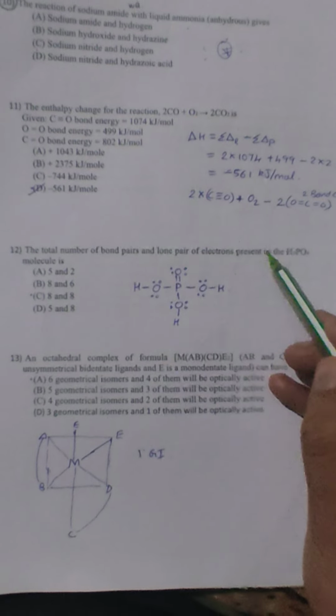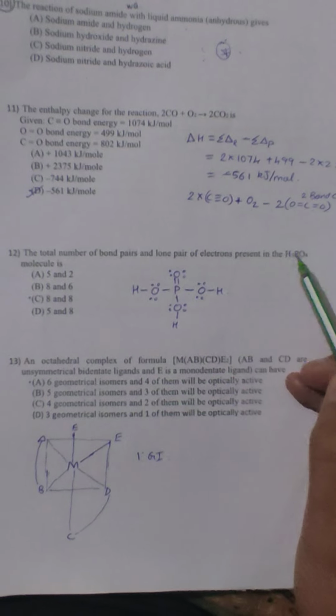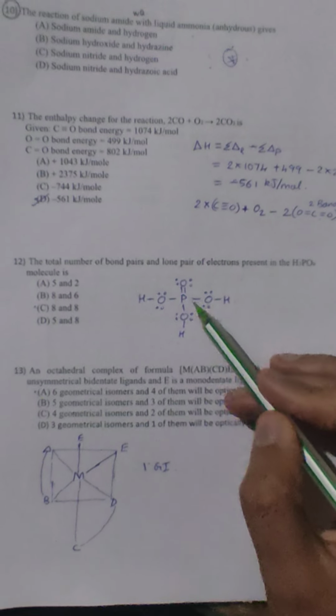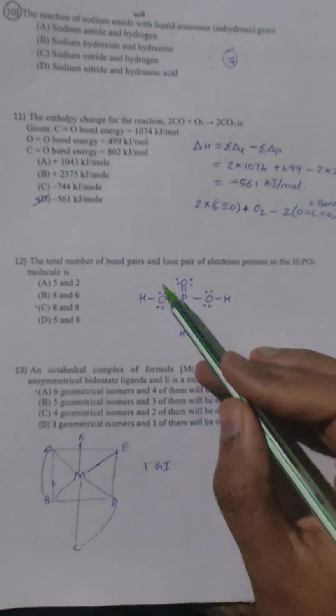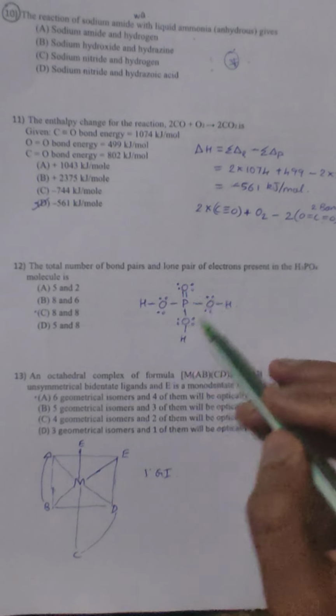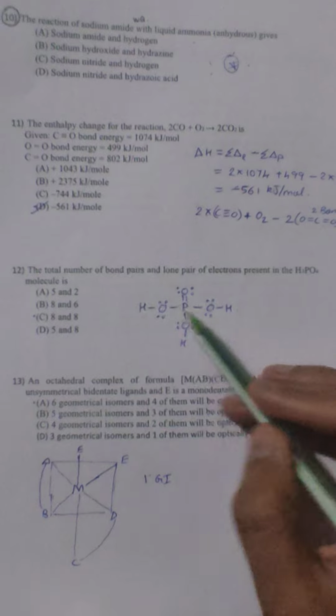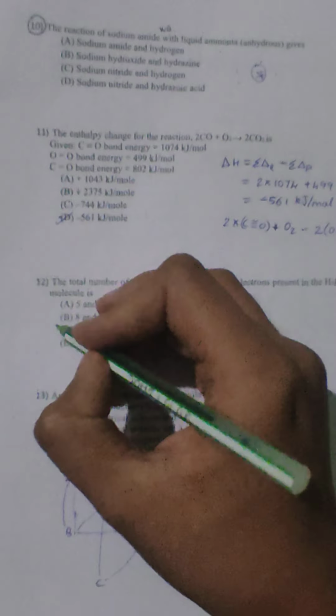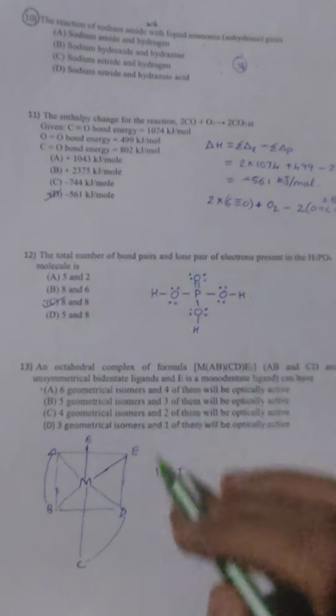So the next question is number of bond pairs and lone pairs present in H3PO4. I have already done the structure. So number of lone pairs is 8. If you consider lone pairs, each oxygen has 2 lone pairs. So there are 4 oxygens, so 8. Here this comes this one.